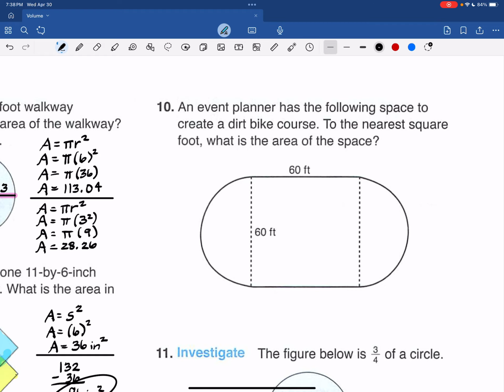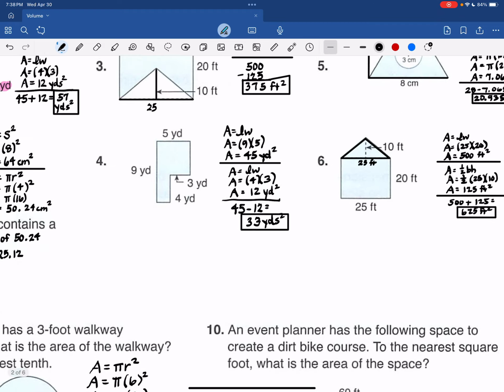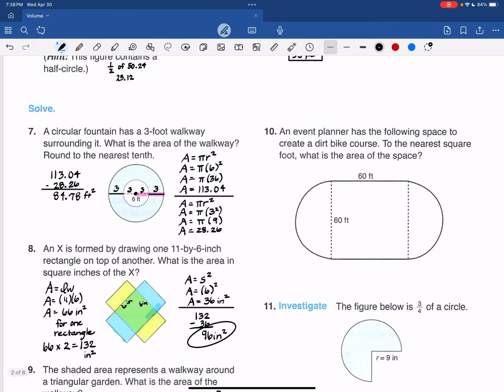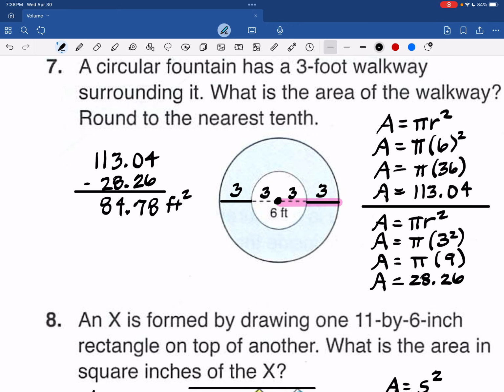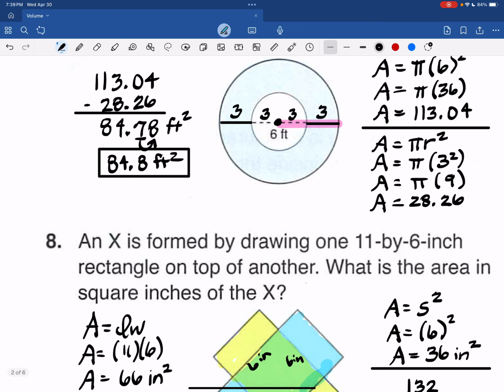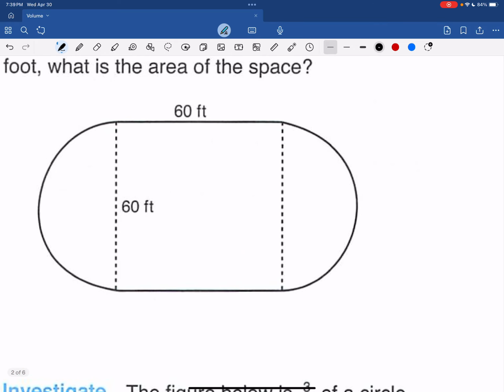And it just occurred to me, I need to back up a second. Somewhere it told me to round to the tenths, and I didn't do that. Number 7, it said to round to the nearest tenth. That's my final answer, so I need to do that. Sorry, when I read those directions, it made me remember. So this would be 84.8 square feet. And I think I meant to round because I didn't put a box around the answer. But sorry about that. We need to make sure we're following that instruction.